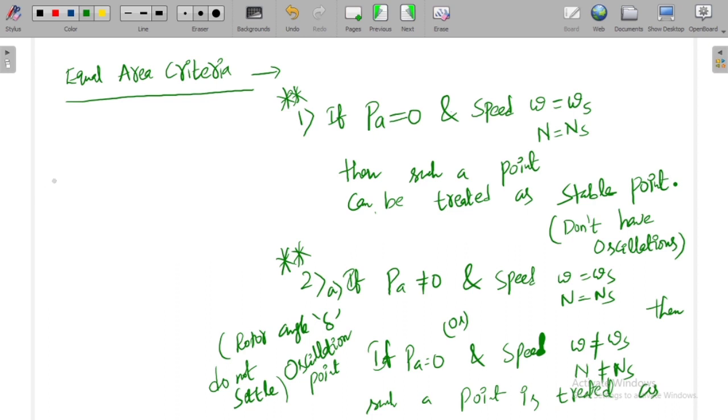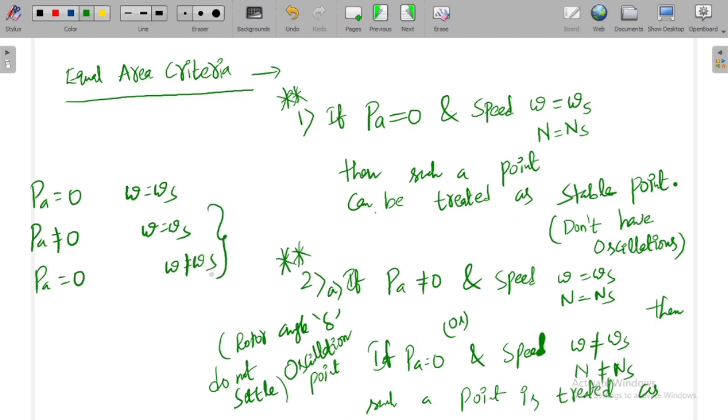So you need to check for three conditions. Let me write here in a simple way. PA is equal to 0, omega is equal to omega s. PA not equal to 0, omega is equal to omega s. PA is equal to 0, omega not equal to omega s. These two points can be treated as oscillating points, and this point can be treated as the stable point. In this way we need to understand the equal area criteria. When we are applying the equal area criteria, we need to keep this in our mind.